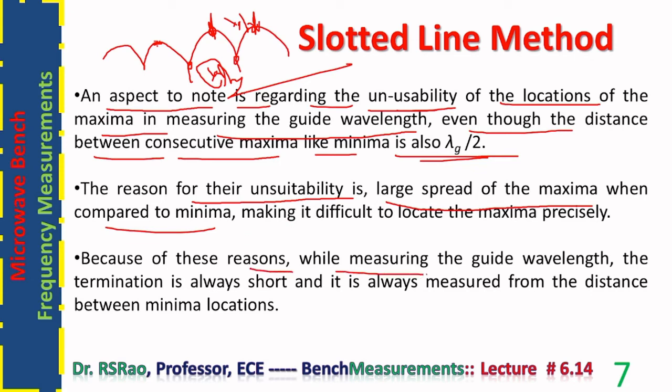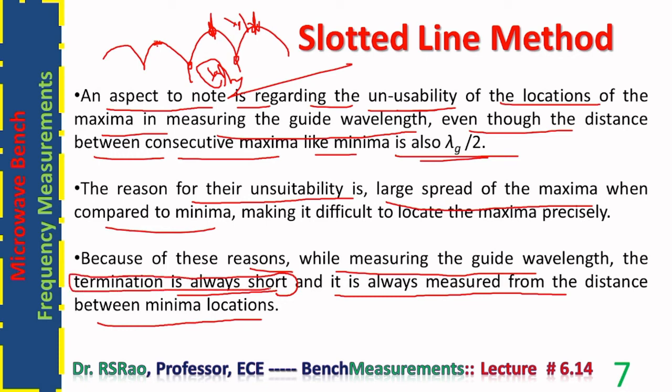Because of these reasons, while measuring guide wavelength, the distance is always measured between minima locations. Here he is telling another important point. The termination should always be a short whenever we want to measure guide wavelength. The reason is that sharp minima happen when the termination is an open circuit or short circuit. Of course, in the case of a purely reactive termination also, the minima can be sharp. Out of these three types of terminations, the easily available one is short.